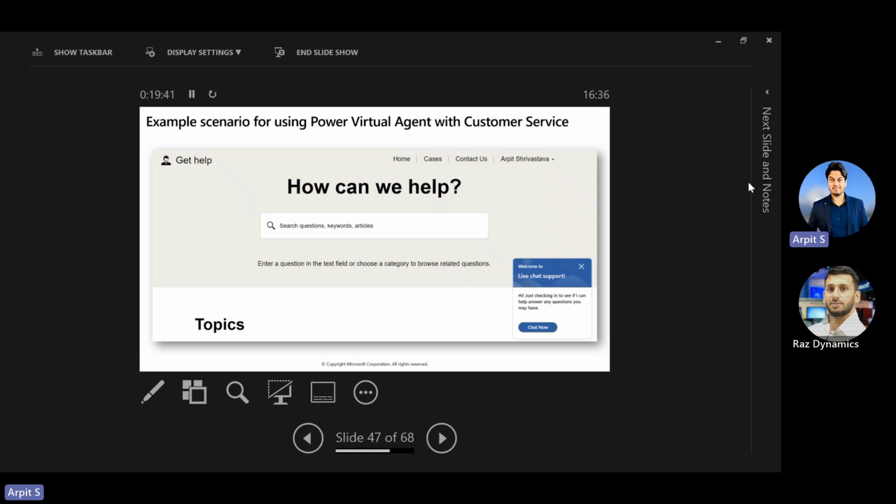Okay, so you can embed the chatbot with the customer service, and you can enable the proactive chat feature. For example, I am on this website and I'm finding some information and I'm having trouble getting the answer to my query. So this live chat support will automatically pop up on the screen, and you can simply write some script in the background, and you can get the context as well. Like the customer is trying to search for Power Apps information, so you can simply pop that information, and you can see this message. You can display it contextually as well.